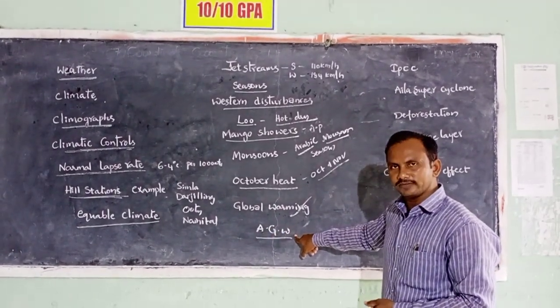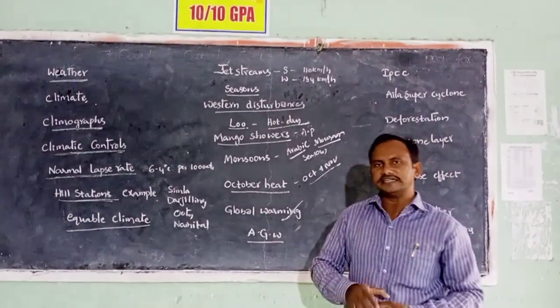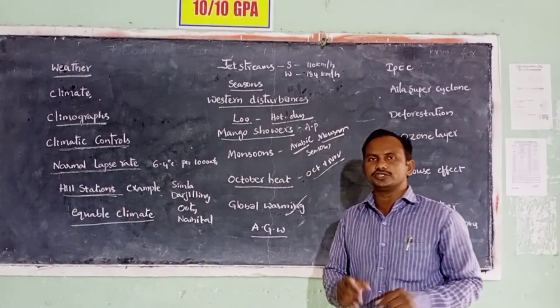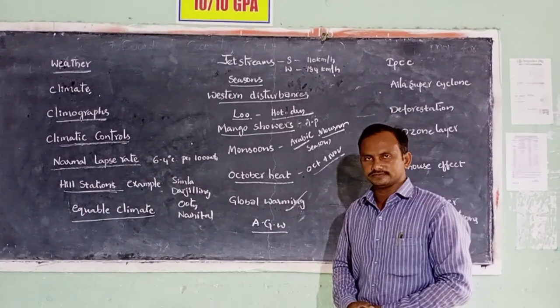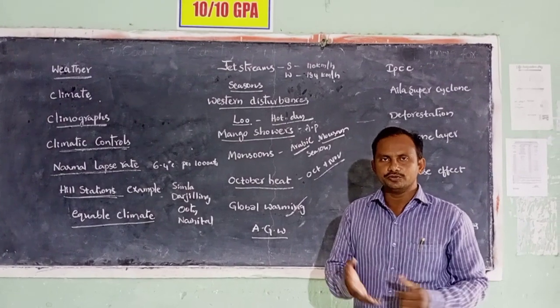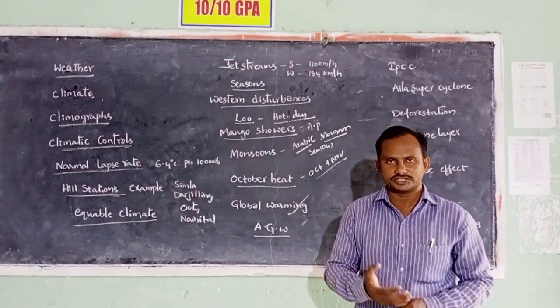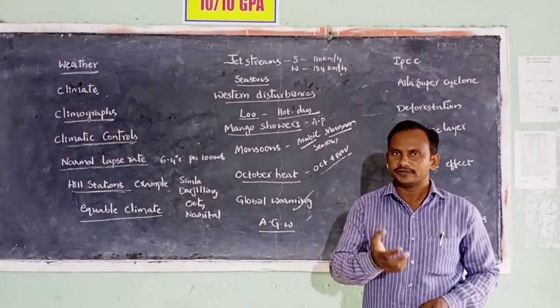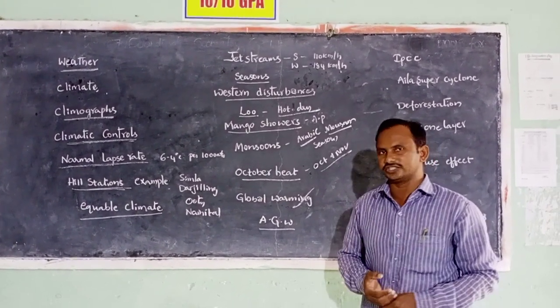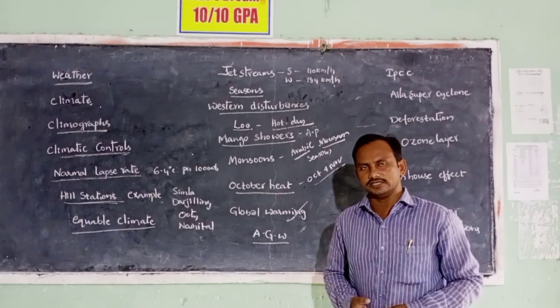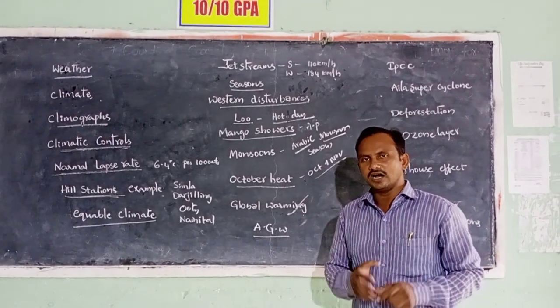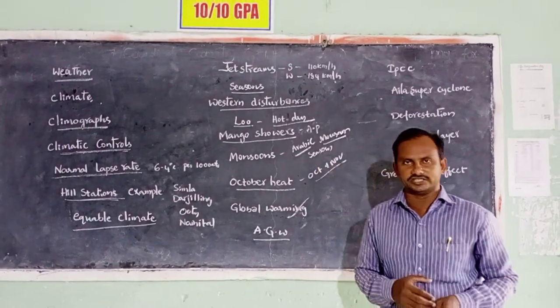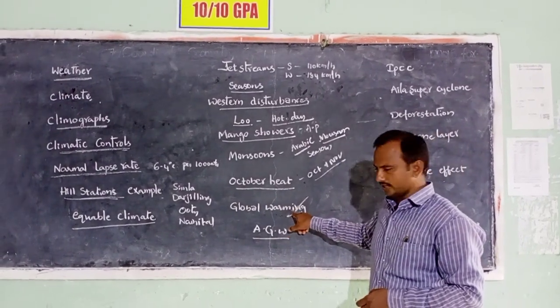Anthropogenic global warming means the global warming that has taken place because of human actions. Example, human actions: deforestation, we are cutting the trees recklessly. We are using the refrigerators, the air conditioners, the motor vehicles, the plastic covers. All these things are human actions that lead to global warming.